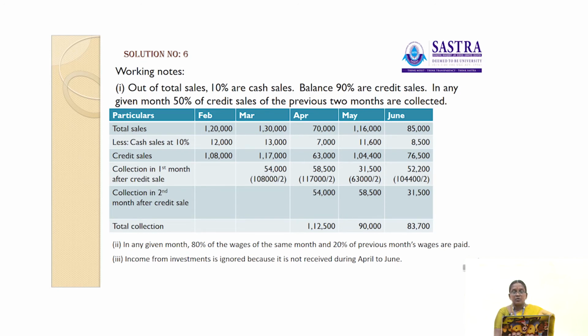Cash sales at 10%. So 1,20,000 into 10%, 12,000. 1,30,000 into 10%, 13,000. Then 70,000 into 10%, 7,000. 1,16,000 into 10 by 100, 11,600. 85,000 into 10%, 8,500. So the net value, the credit sales value, is 1,08,000 here.